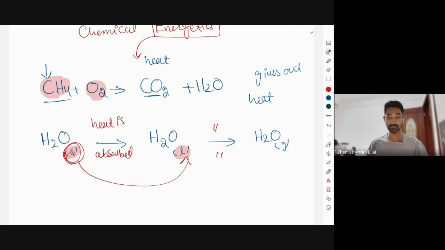There are reactions in which, as a result of those reactions, heat is released to the surroundings. And when heat is released to the surroundings, for example, imagine we are standing in a kitchen and we are burning that particular gas. You cannot stand in the kitchen when there is no exhaust because the temperature of the kitchen would go above 30, 40. Because of the combustion reaction, the temperature of the surrounding rises as the heat is released to the surrounding. And contrary to this, in an endothermic reaction, when the heat is absorbed, the temperature of the surrounding falls.